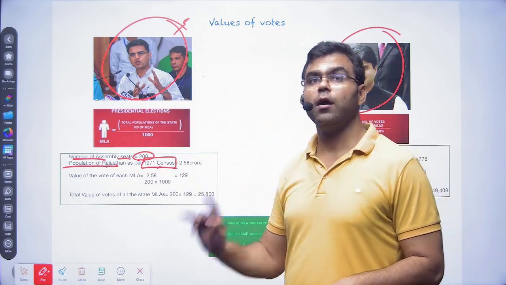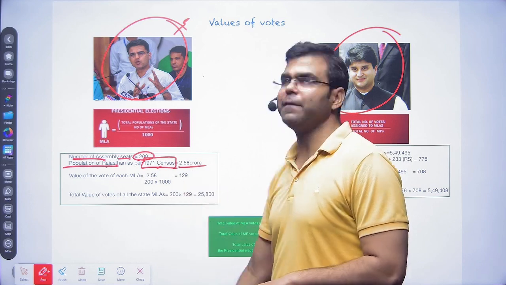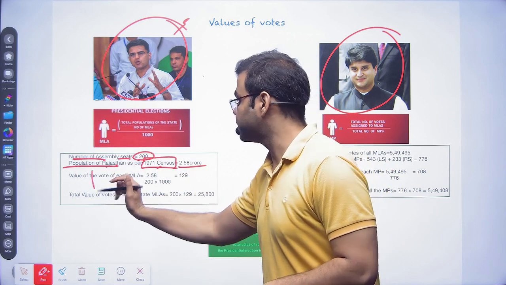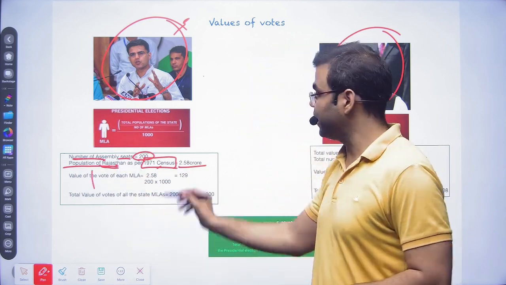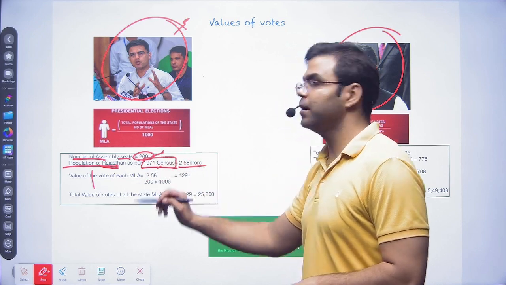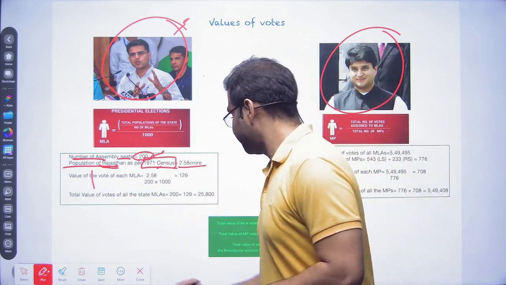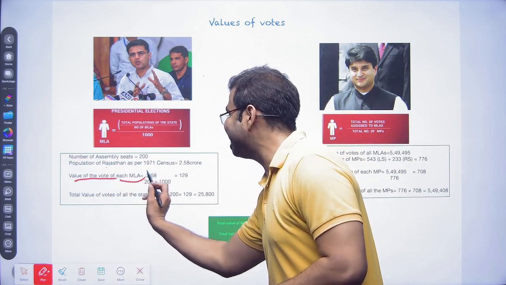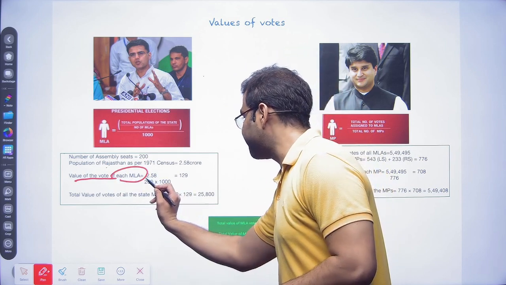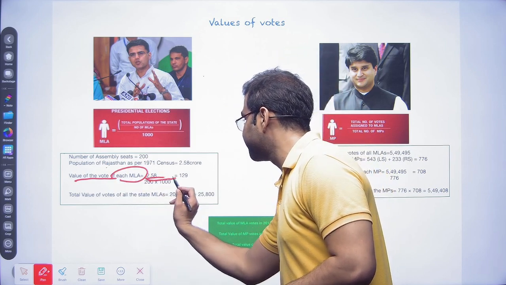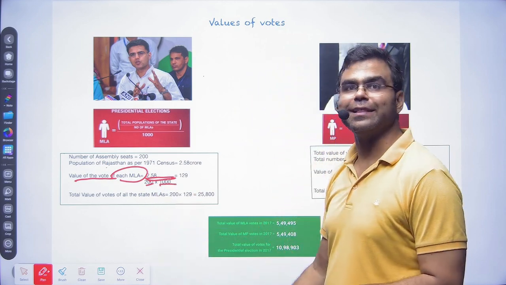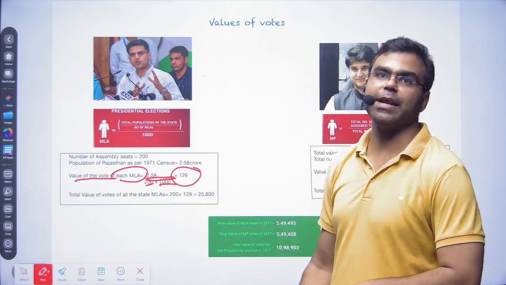Let's say the population of Rajasthan is 2.58 crore, and the number of assembly seats is 200. So the value of the vote of each MLA will be 2.58 crore divided by 200 and divided by 1000. That will come around 129.